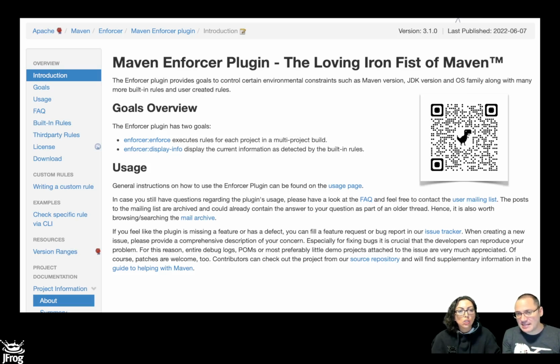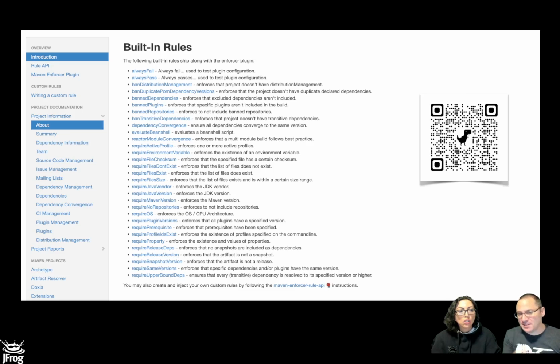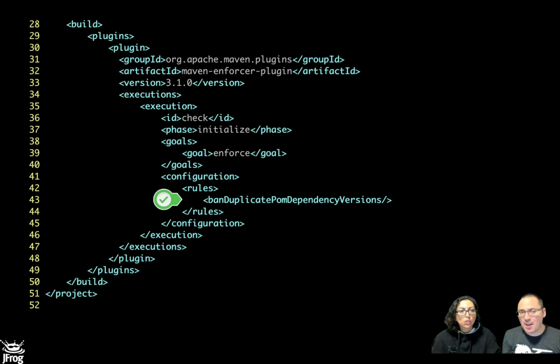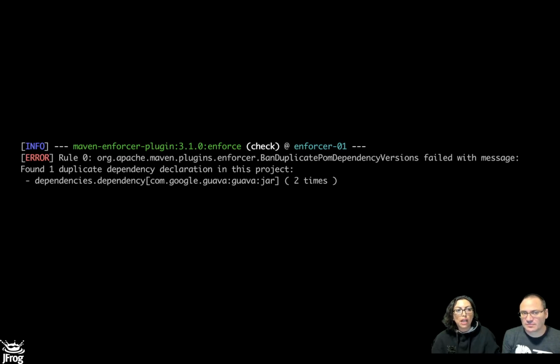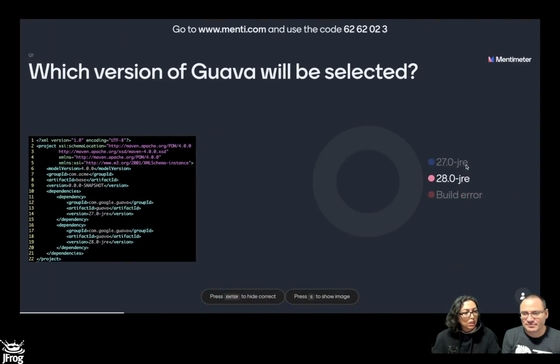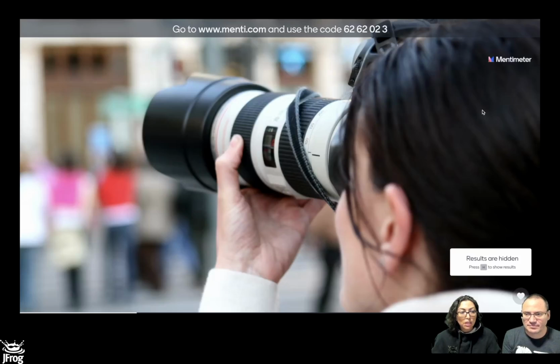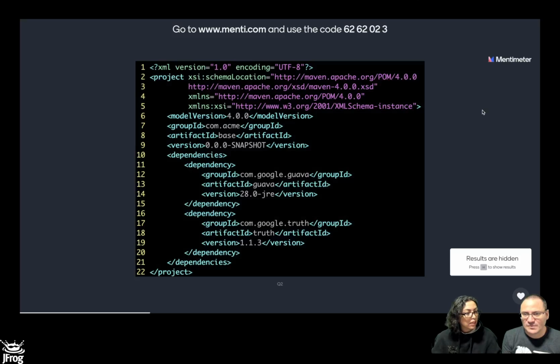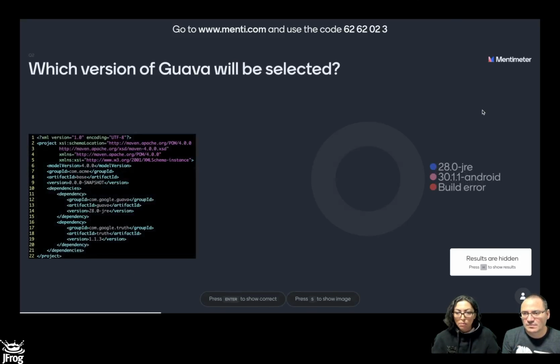The Enforcer plugin has a series of rules, and here's a list of all the default rules that it has, and the one that we're going to configure is called banDuplicatePomDependencyVersions. So by adding this into your POM, this will happen. Instead of a warning, you will have an error. Right. So success. Let's continue because we don't want to spend more time, and we have many questions to continue to ask. So second example.